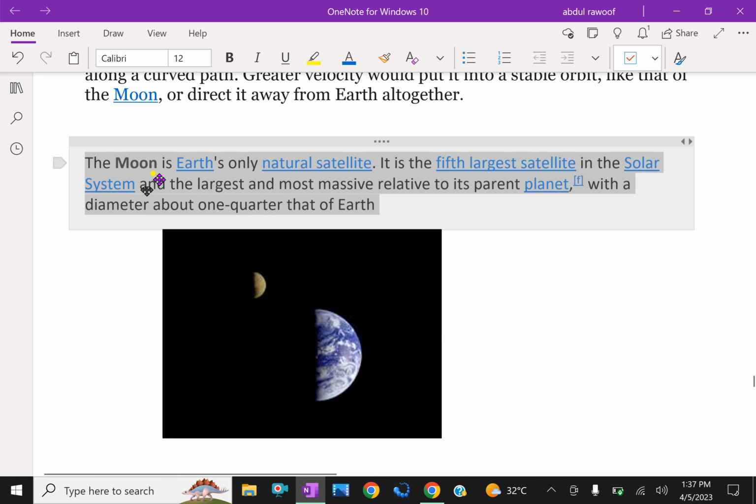The moon is Earth's only natural satellite. It is the fifth largest satellite in the solar system and the largest and most massive relative to its parent planet, with a diameter about one quarter of that of the Earth.